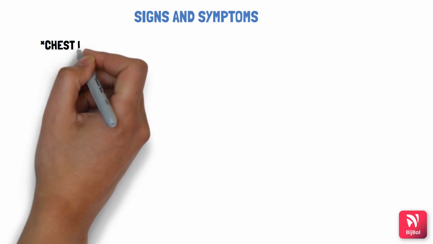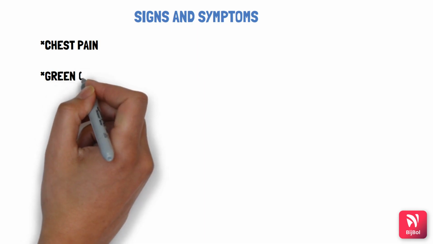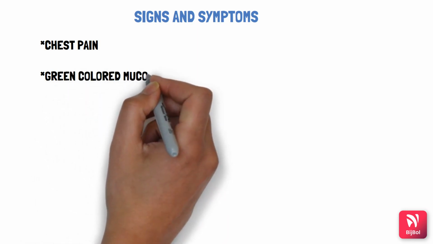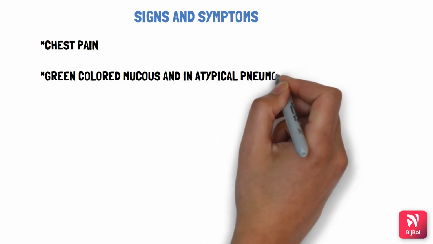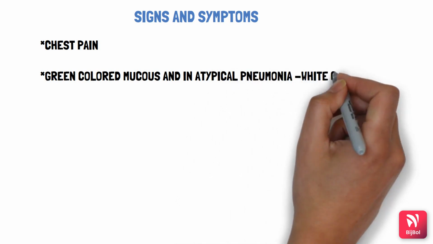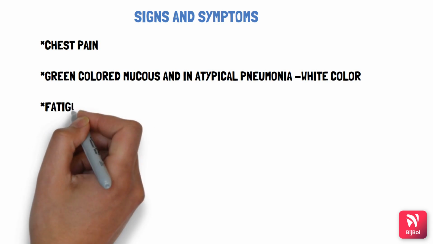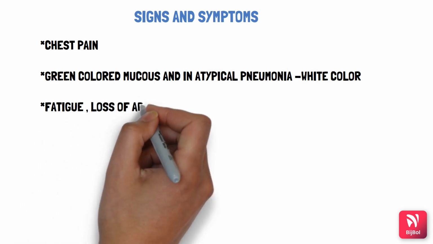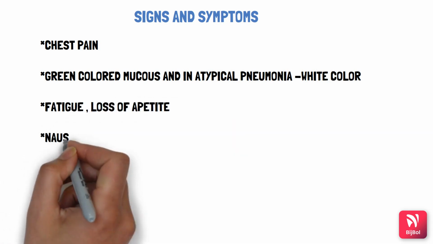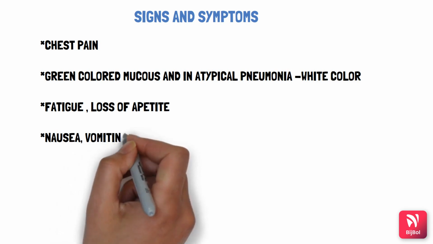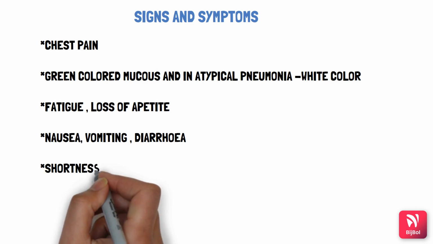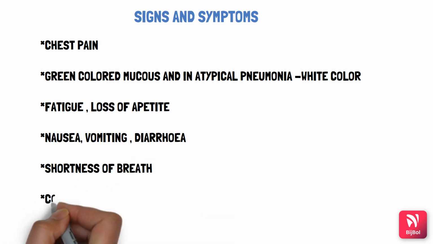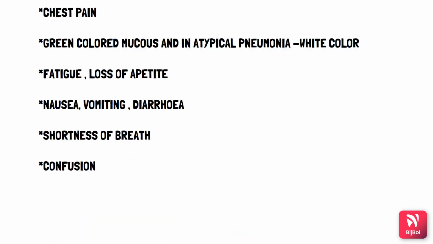Now let us see what are the signs and symptoms. There is chest pain while breathing and coughing. There will be cough with phlegm or mucus. Generally in pneumonia there is green colored mucus, and in atypical pneumonia it is white in color. There is fatigue and loss of appetite. Also there are flu-like symptoms such as fever, sweating, chills. There will be nausea, vomiting and diarrhea also. Also there will be shortness of breath, and confusion in old patients is also common.